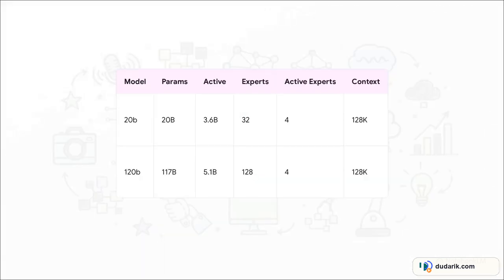Now, digging a little deeper into these engineering stats provided by NVIDIA, you can really see the magic of the mixture of experts, or MoE, architecture at play here. Look at the total versus active experts. The 120b model has an incredible 128 experts, right? But it only routes to 4 active experts per token. That is exactly how it achieves such high reasoning without completely melting your hardware. Also, notice the context length on the far right. Both models feature a massive 128K sliding window context. To put that into perspective, they can ingest entire books or massive codebases in a single prompt.